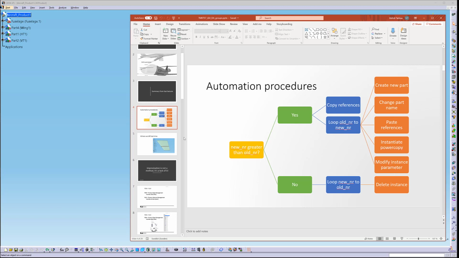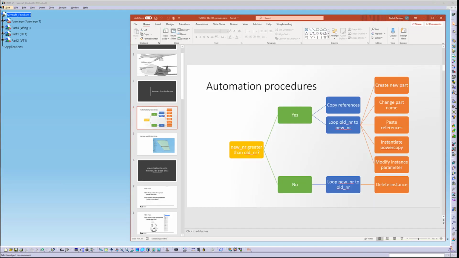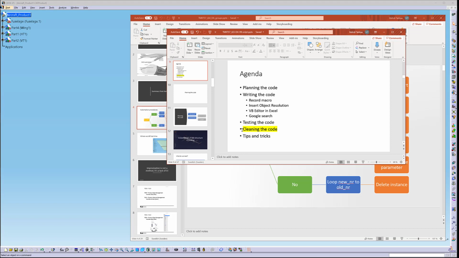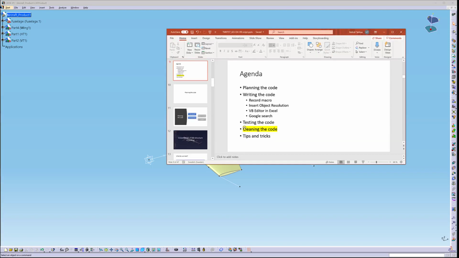So in order for us to do that, we first need to pick up where we left last time, which is we tested the code. As you can see, this is the verification of the test. It actually works to instantiate. And now what we need to do is to actually clean the code.